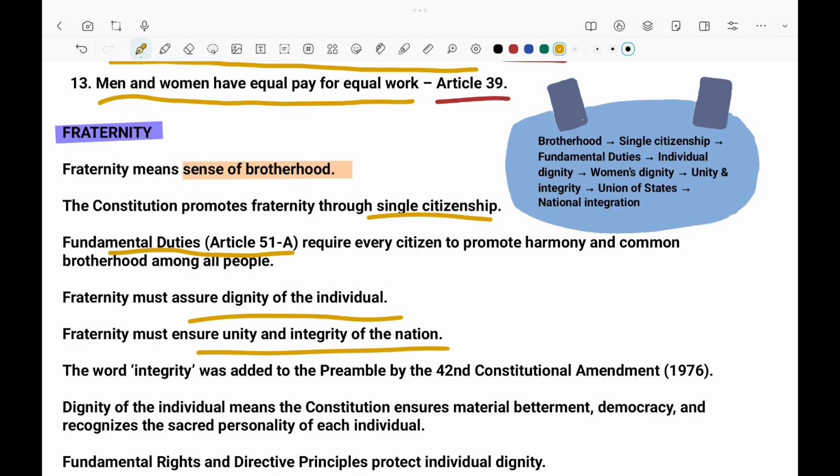It was added by the 42nd Constitutional Amendment Act.